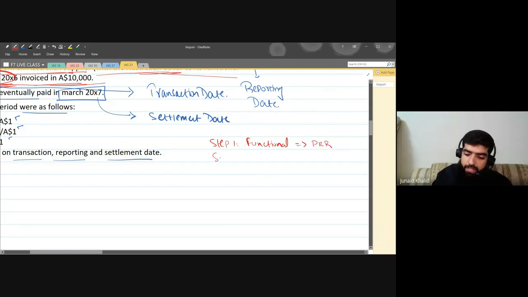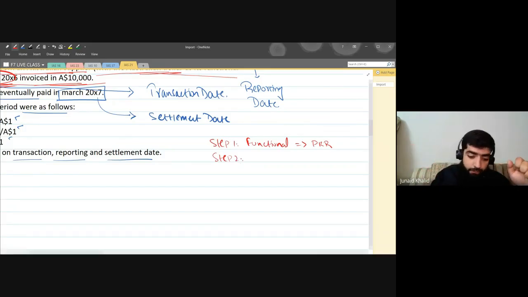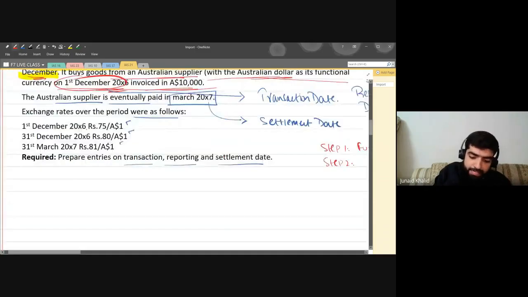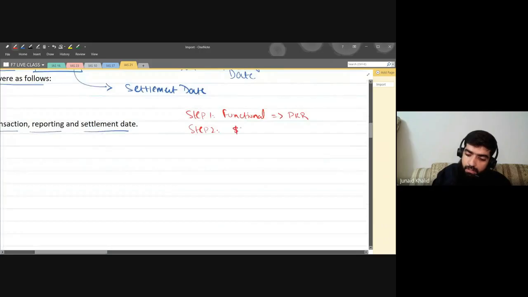Step number two, we need to identify whether the Pakistani rupee is strong or weak. How are we going to identify? For this, we need to have a fight. And how are we going to fight? Let's take this one. It says that 1 US dollar is equivalent to 75 Pakistani rupees.